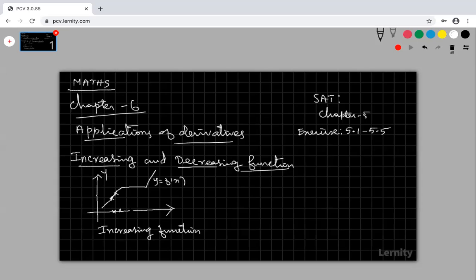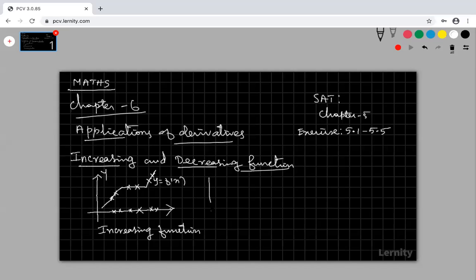Here, if I take two values, my function values are constant, not decreasing, but the same. When I take two values here, my function value is again increasing. So the function f of x is increasing. Therefore, this function is called an increasing function. It is always increasing, not decreasing.